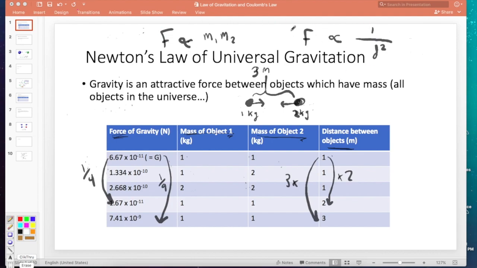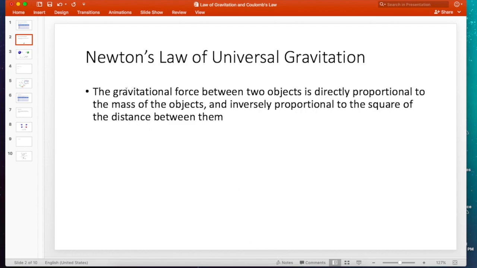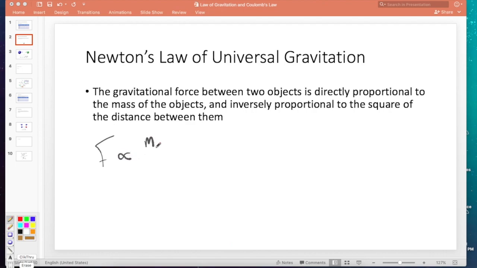So we can put all of this together now to get actually Newton's law of universal gravitation. And here it is. I've just put it in words. The gravitational force between two objects is directly proportional to the masses of the objects, and inversely proportional to the square of the distance between them. Force due to gravity is directly proportional to the masses of the objects.